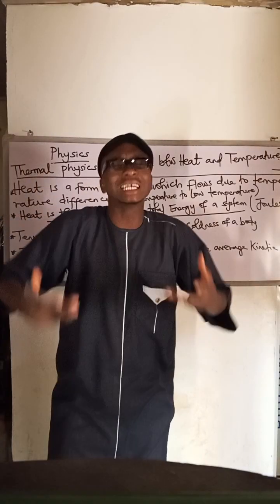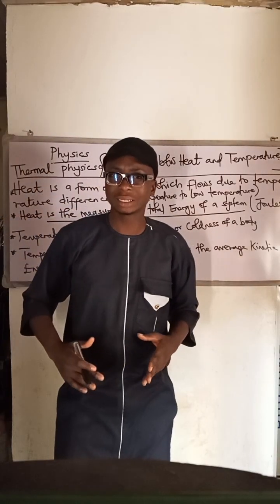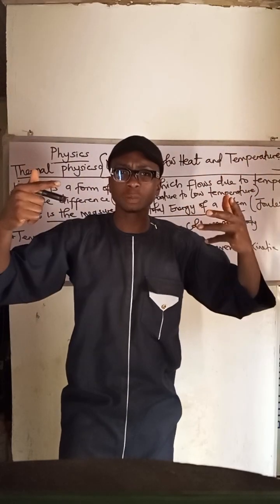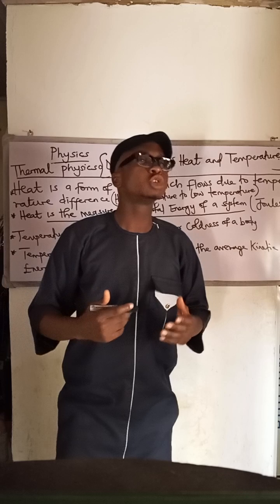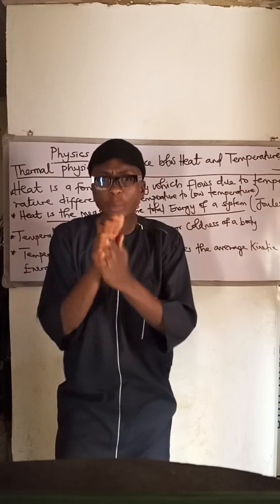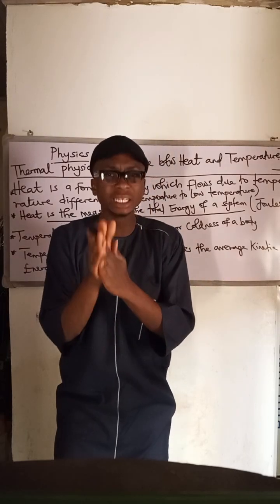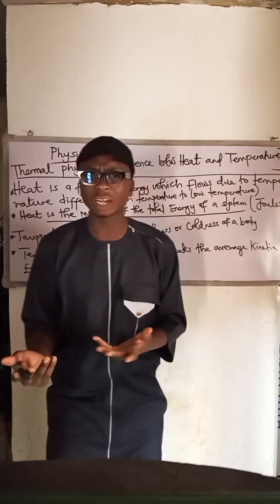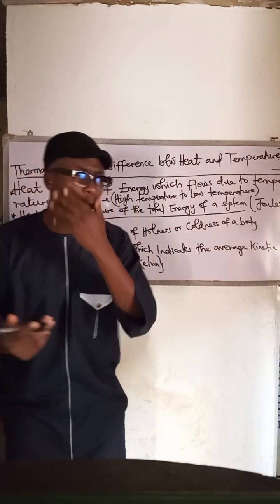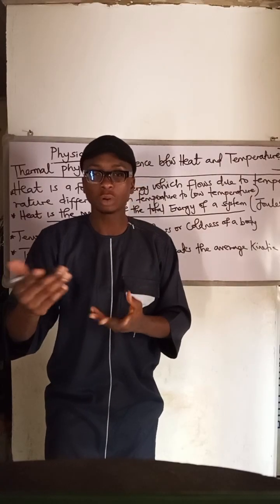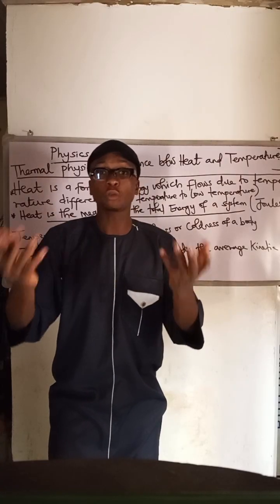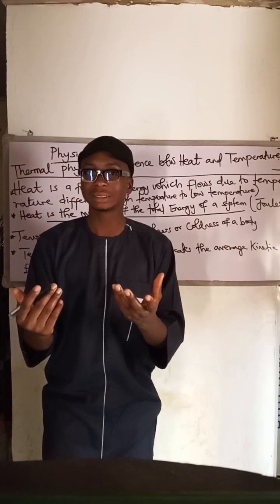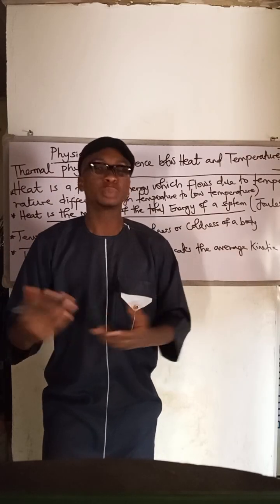Heat makes us feel a sensation of hotness. Heat is produced from different sources: from the sun, that is solar energy. Heat is also produced from friction. If you rub your hands together for minutes, they become hot. Heat is also produced through chemical reactions. For example, when you add H2SO4, which is sulfuric acid, to water, it produces heat. These are ways that heat is produced.